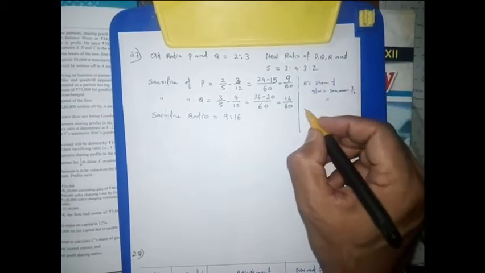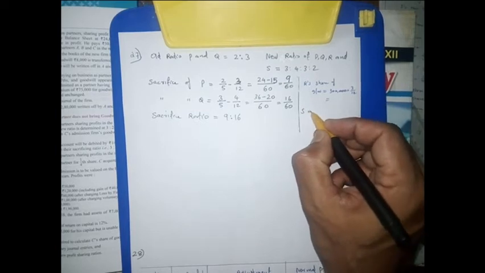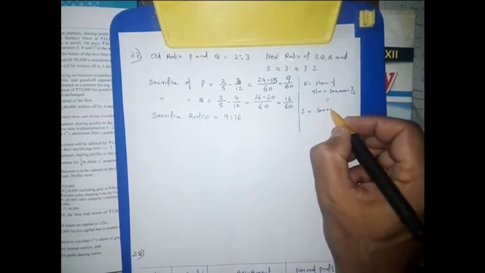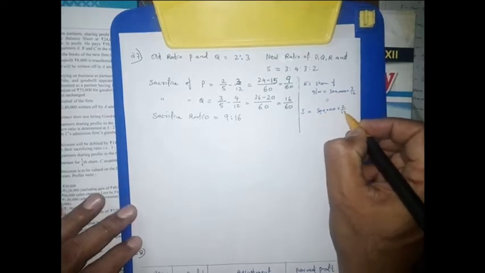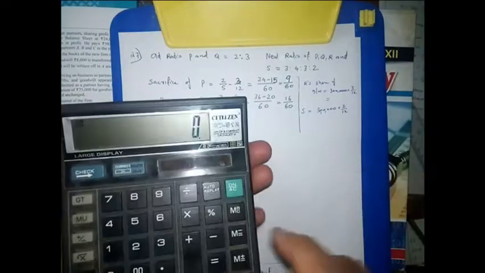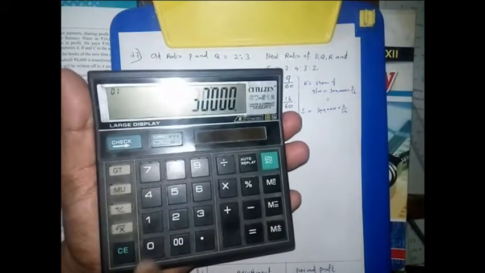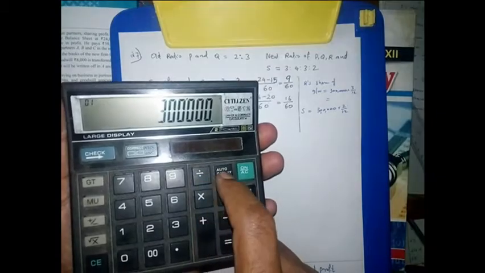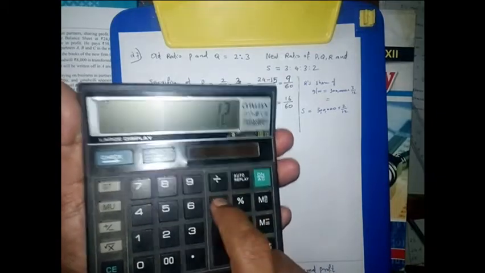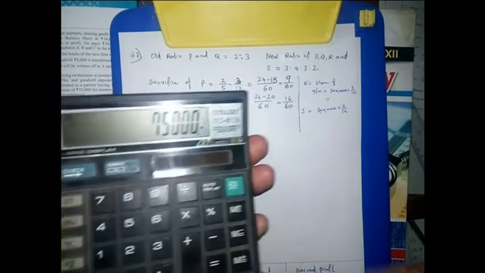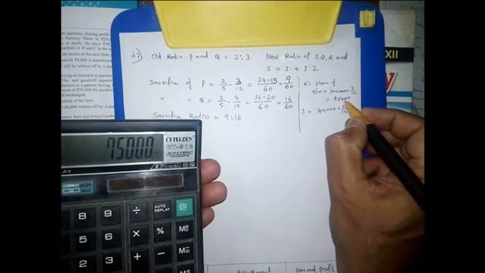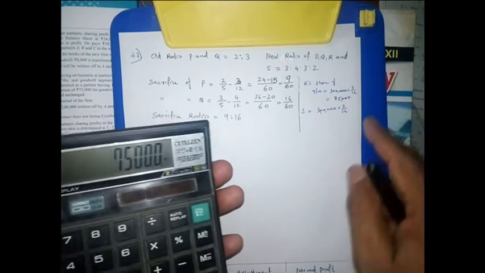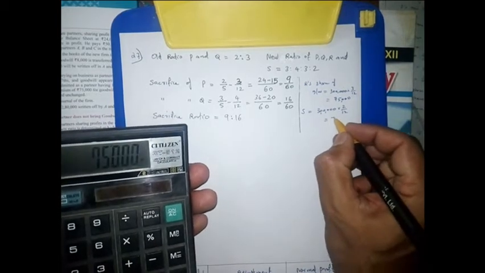Then after R, the next partner is S. S's share of goodwill is 3 lakh into 2 by 12. Okay, that amount we can calculate. Then after that we can go to the journal entry part. So 3 lakh divided by 12 into 3. So it is coming 75,000 and his share will be 50,000.